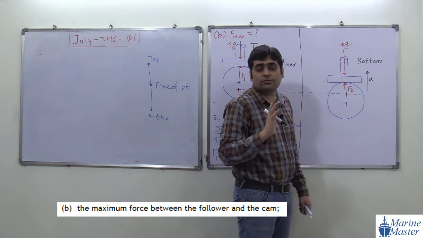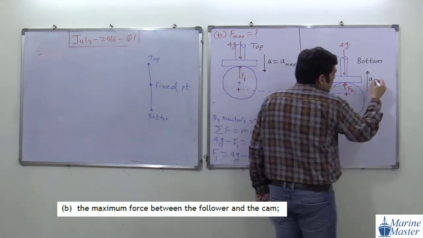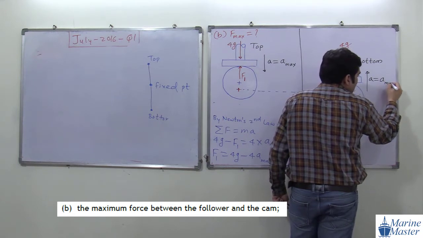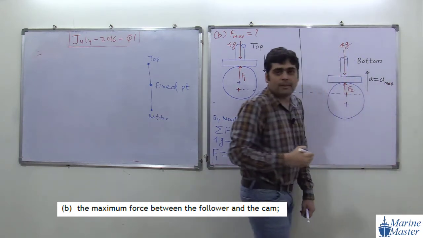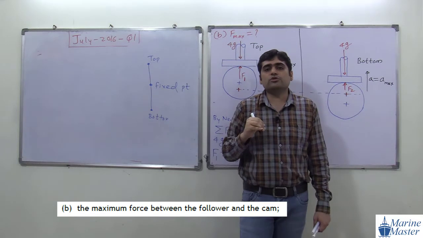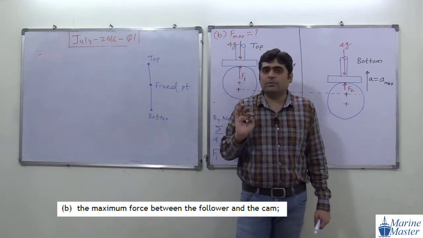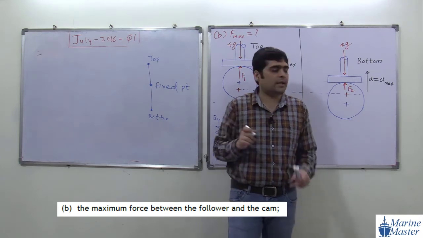Direction of acceleration is what? Upward. So A is equal to what? A max. Why A is equal to A max? Because for the bottommost point, the lowest point, acceleration will become maximum acceleration. We studied these things in our theory.